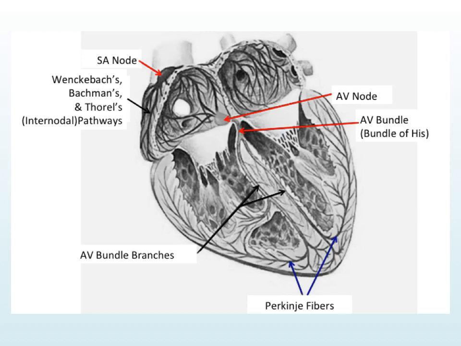This slight delay is so that we can have the atrium contract independent of the ventricle. If the atrium contracts at the same time the ventricle contracts, there's no pathway for blood to exit the heart. And so even though we talk about systole and diastole as it relates to heart function, it's really function of the atria or function of the ventricle. From the AV node, it's going to pass down the AV bundle or the bundle of His, through the bundle branches, down into the Purkinje fibers, and then out into the actual myocardium itself.